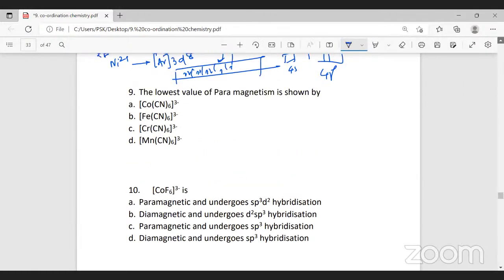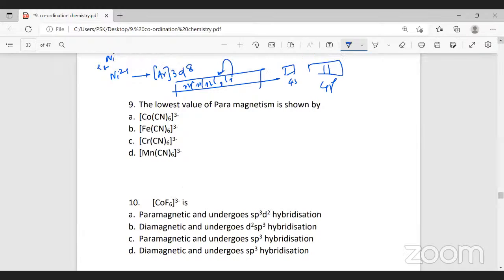All right, the lowest value for the paramagnetic, where is that? Lowest value of paramagnetism is shown by... how do you show paramagnetism? Paramagnetism is based on the number of unpaired electrons. The more the number of unpaired electrons, the more will be the magnetic property. The fewer the unpaired electrons, the lesser the paramagnetic character.